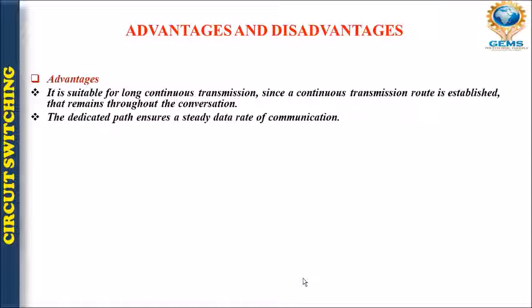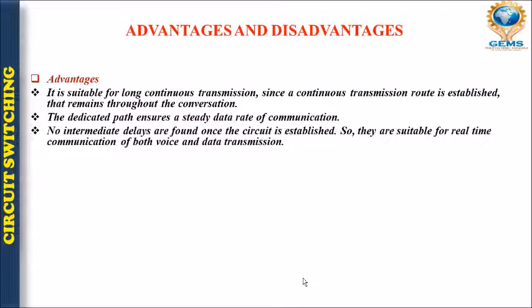Next one is that the dedicated path ensures a steady data rate for the communication. Why are we going for a dedicated path? There are a lot of advantages: we get a steady data rate and steady bandwidth, so the communication happens without any hindrance. No intermediate delay will be found in the circuit once it is established. So they are suitable for real-time communication, and they are basically used for voice and data transmission, right?